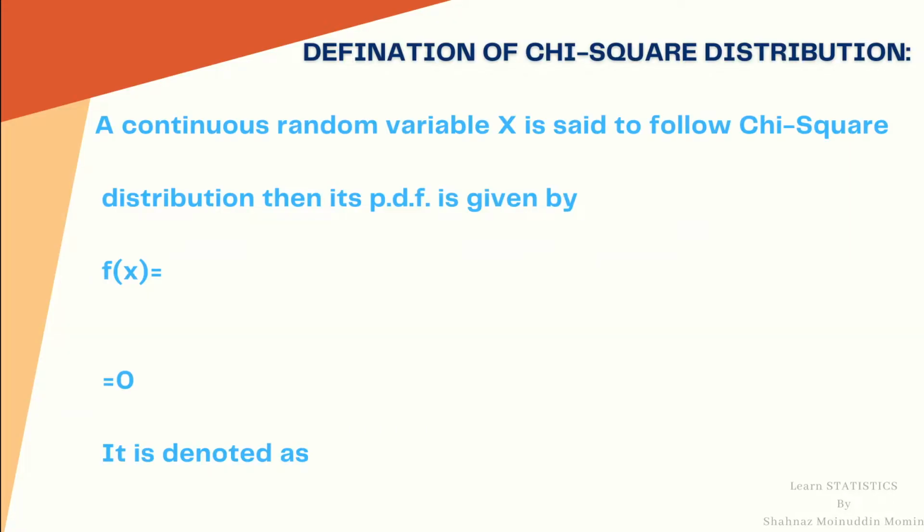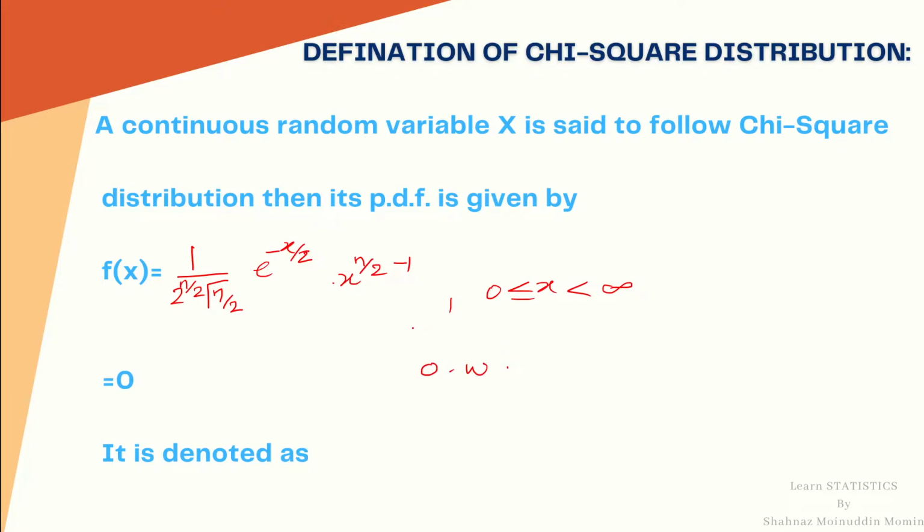A continuous random variable x is said to follow a chi-square distribution, then its PDF is given by 1 upon 2 raised to n upon 2 gamma n by 2, e raised to minus x by 2, into x raised to n upon 2 minus 1 for 0 less than or equal to x less than infinity, and it is 0 otherwise.